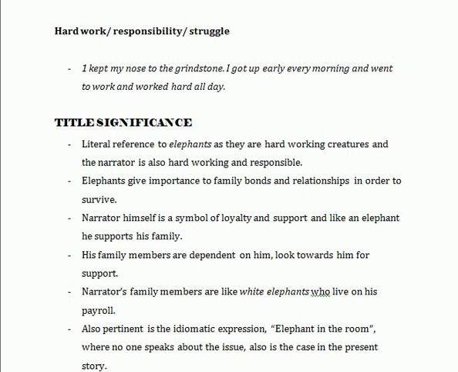Hard work, responsibility, struggle. I kept my nose to the grindstone. I got up early every morning and went to work and worked hard all day.